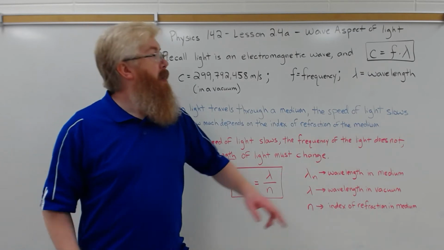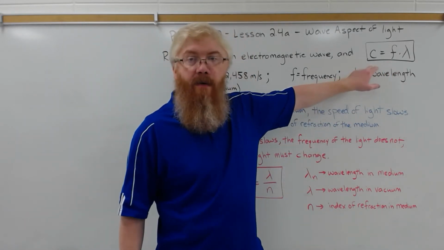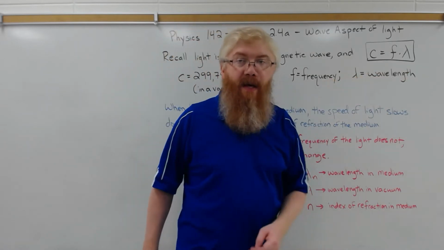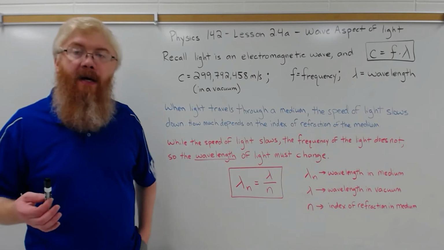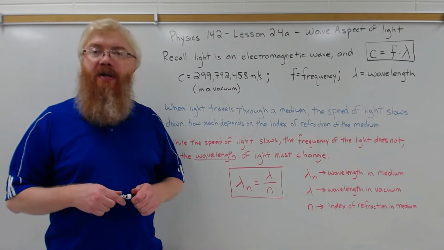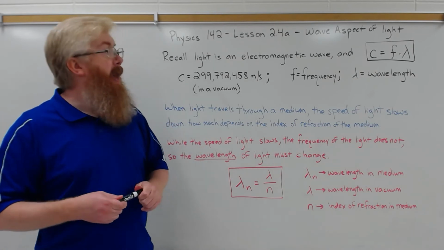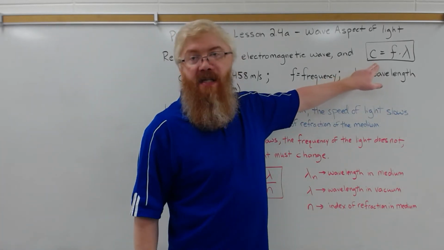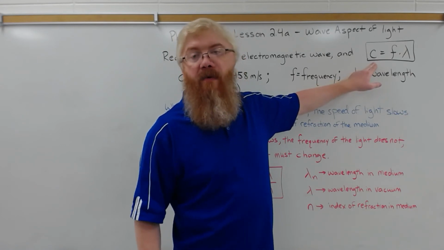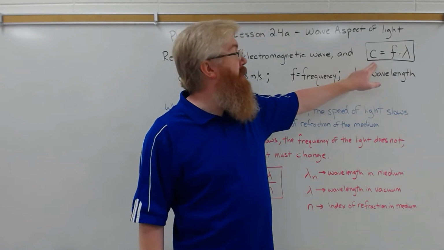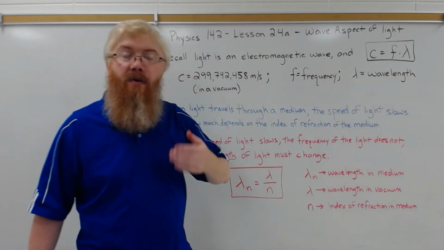Well, if frequency is remaining the same and the speed of light is changing, then the wavelength has to change. So what happens with light, effectively, is when light passes through different material of a different index of refraction, its wavelength changes. And since the speed of light in a vacuum is as fast as it can be, c can only get smaller when it moves through a material with an index of refraction greater than 1. So the wavelength must also get smaller or shorter.